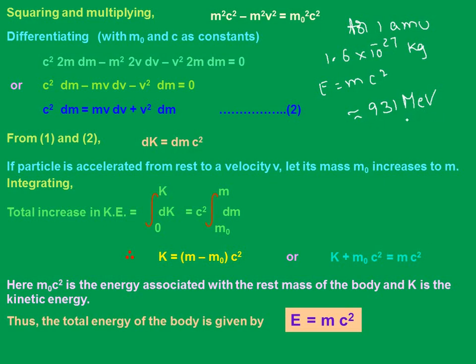Are we clear with this? Remember, I am speaking about energy as 931 MeV, and for 1 AMU it is 931.5 MeV by c square. Either way, these are energies. Remember, you have to be very careful with the units. So 931 MeV is the energy associated with this. When we consider one atomic mass unit, this is the energy we can get. Clear? Right. Now let's look at the next one.